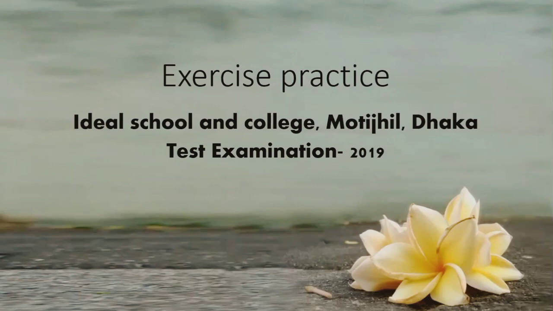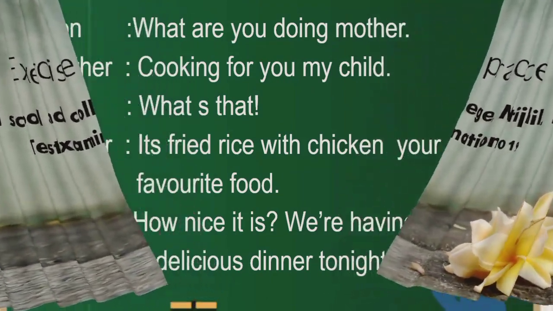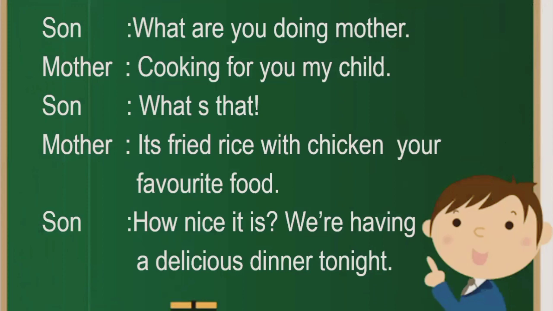First of all, we have Ideal School and College, Motijheel, Dhaka, Test Examination 2019. Let us read the question first. As I already told you, my dear students, you will find a passage where there will be some missing punctuation marks or wrong use of punctuation. Then what we have to do? We have to use proper punctuation where it is needed, and if necessary, we might also need to use some capital letters or uppercase letters. So we should read the text first.